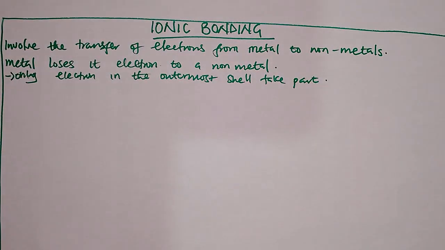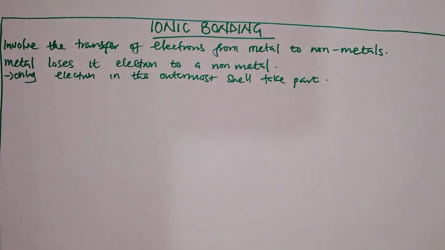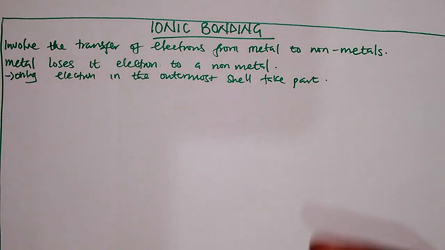So only the electrons in the last shell take part in chemical bonding. We are going to look at two examples where you will see how ionic bonding occurs, in case they bring a question where you have to draw, because they like bringing such questions. Draw a cross and dot diagram to represent the bond which can be formed between sodium and chlorine. So let's move on to examples.